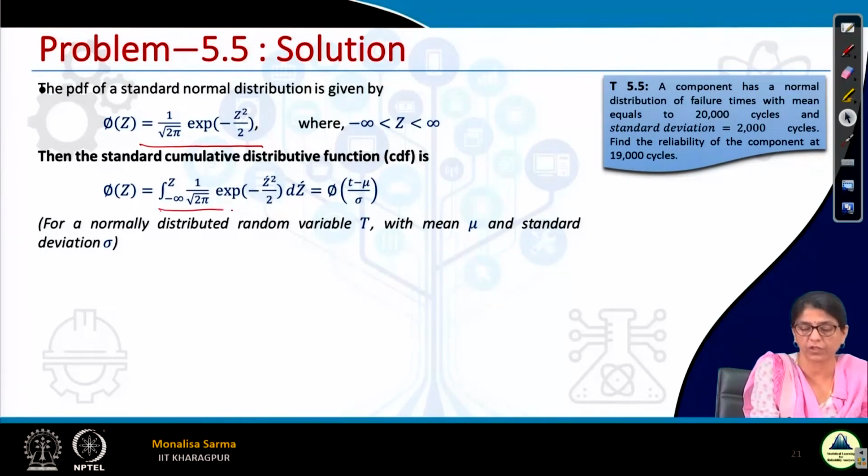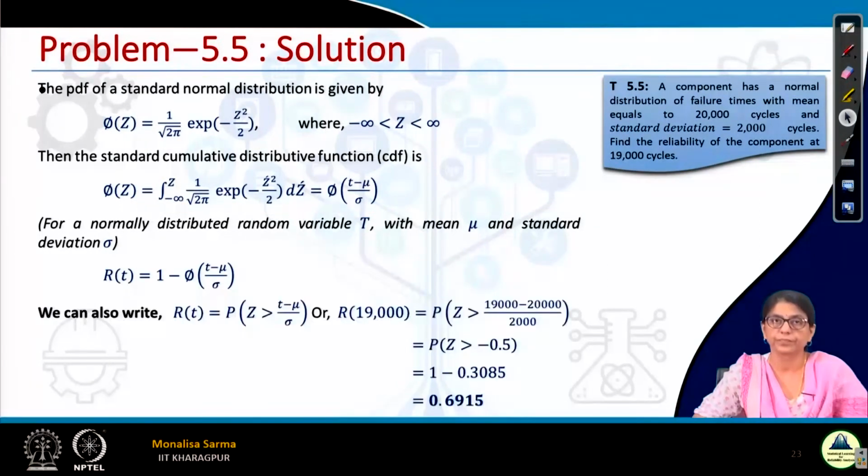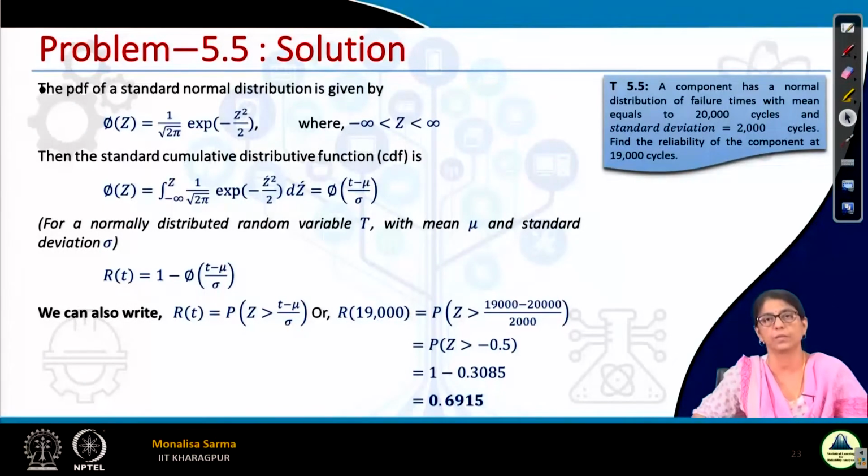If we find the cumulative, this is the value we look up in the table, the Z value. Z is equal to minus 0.5, and corresponding to minus 0.5 we get 69.15 from the table.